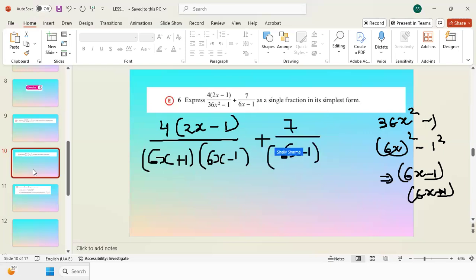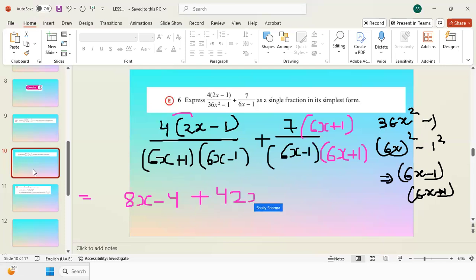So now to make the denominators equal, I need to multiply by 6x plus 1 here also. So what I got, I will open this bracket: 8x minus 4 plus 7 times 6x is 42x plus 7, divided by 6x plus 1 times 6x minus 1.